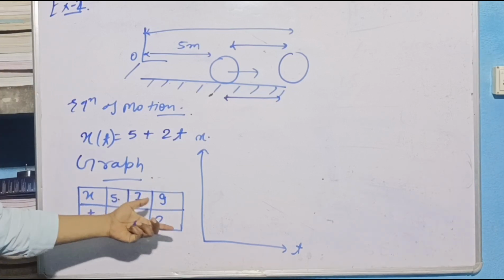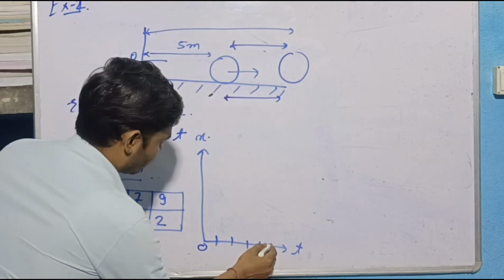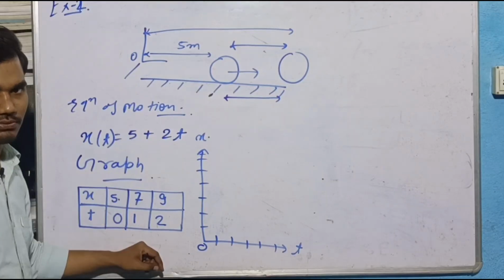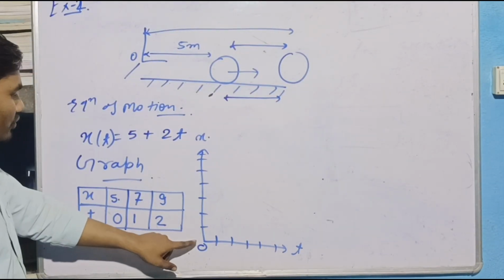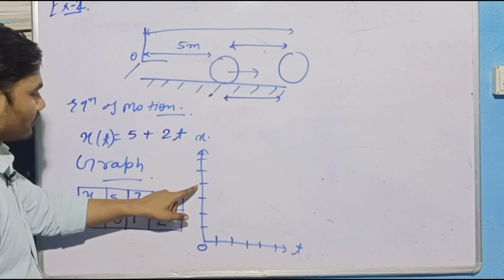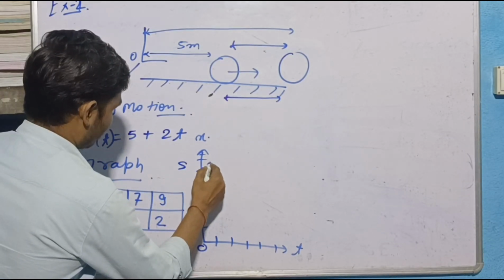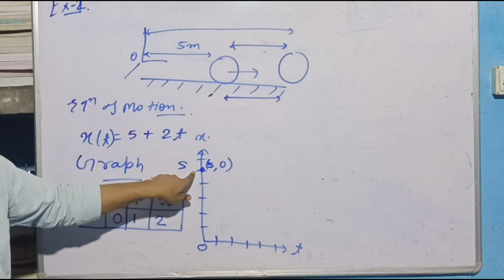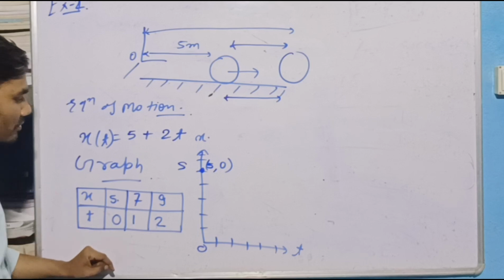Now use this data in your graph. This is 0, 1, 2, 3, 4, 5, and 1, 2, 3, 4, 5, 6, 7, and so on. Now at t is equal to 0, the position of the ball is 5, 1, 2, 3, 4, 5. So this is the 5, 0, the coordinate of your point. At 1 second, the ball is at 7 meter.